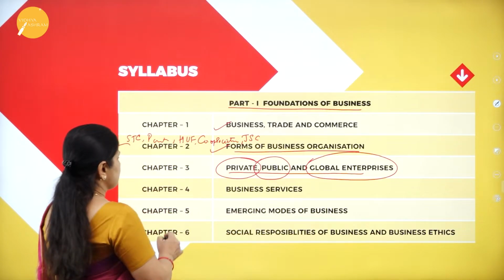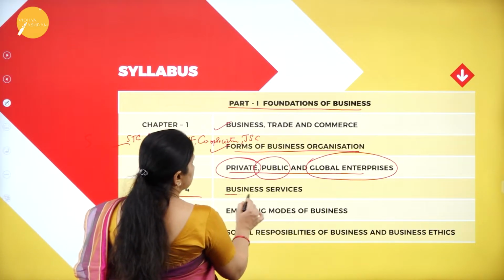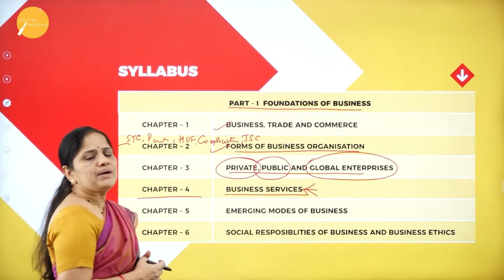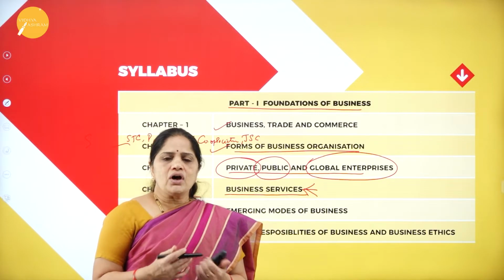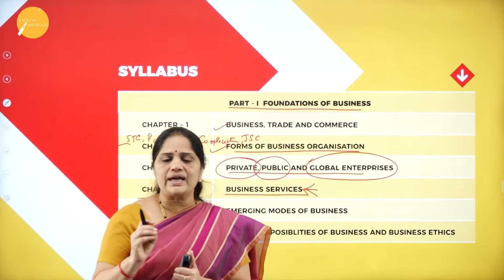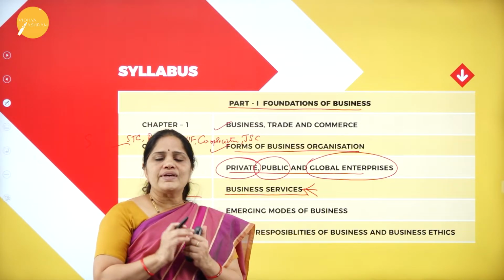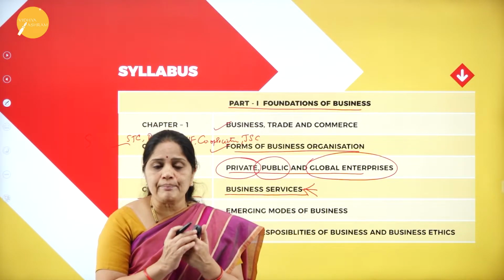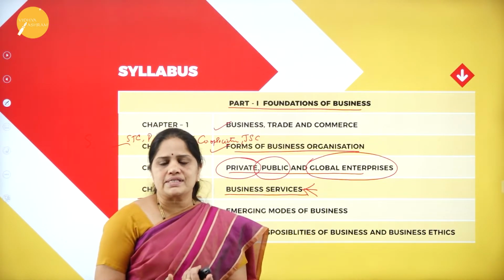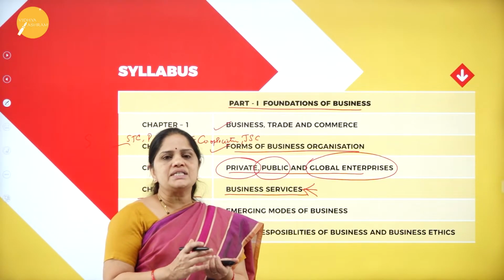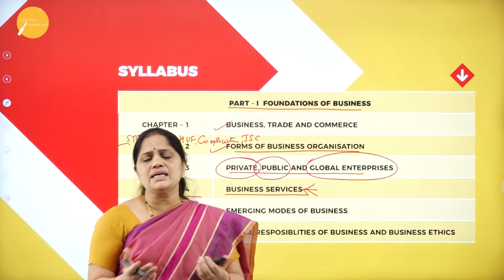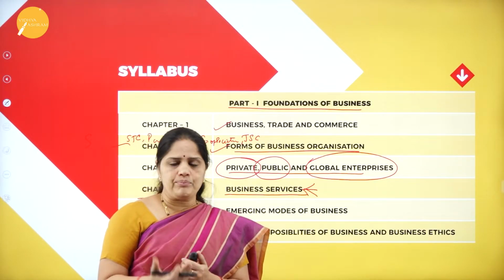Then, next, Chapter 4, we will be studying about business services. Now, what do we mean by business services? We all know about business products. Product is anything that can satisfy a human need, or we can call a product a bundle of utilities. But then, what do we mean by a service? A service is something which is given to the customer, but there will be no goods as such. Only the service will be provided.